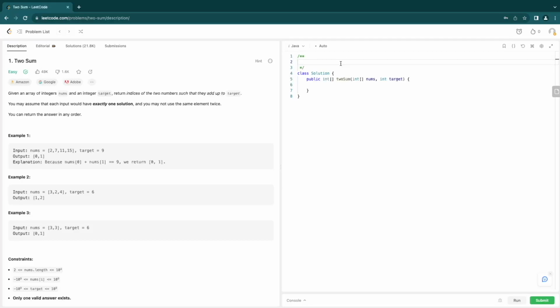Either way, welcome aboard. Let's kick things off with a classic Leetcode problem, Two Sum. Given an array of integers, nums, and an integer target, return indices of two numbers such that they add up to target. You may assume that each input would have exactly one solution, and you may not use the same element twice. You can return the answer in any order.